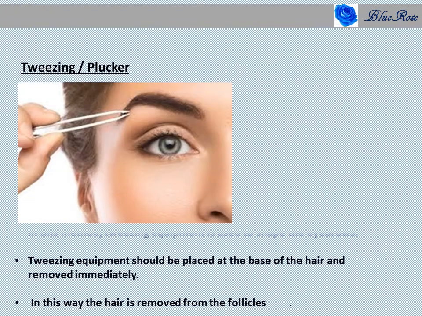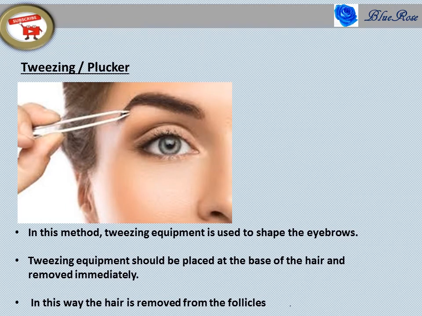Next, plucker or tweezing. Tweezing is a method using a plucker, as shown in the figure. This equipment is called a plucker. Removing the hair by using this equipment is known as the tweezing method. This is also one of the methods.